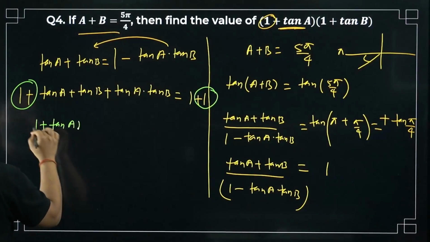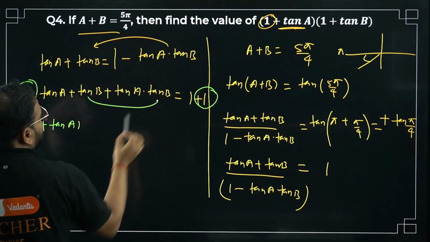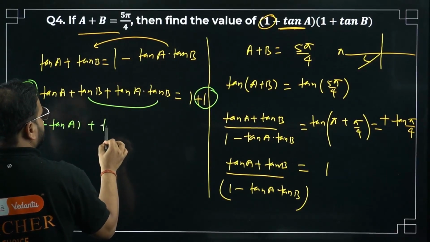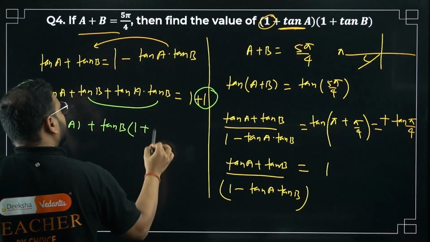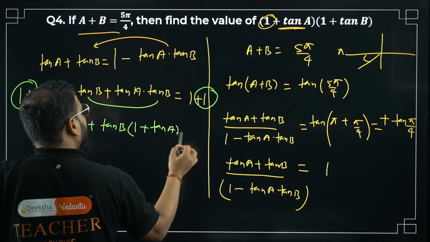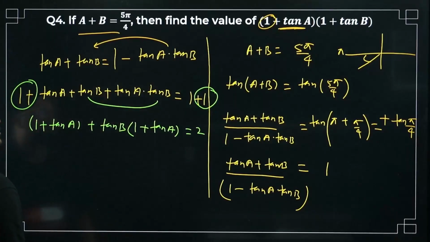1 plus tan A, keep it together. Over here, take tan B common. So if I take tan B common, what is left in the first part? 1 is left. Over here, tan A is left. What about this? 2. 1 plus 1 is 2.